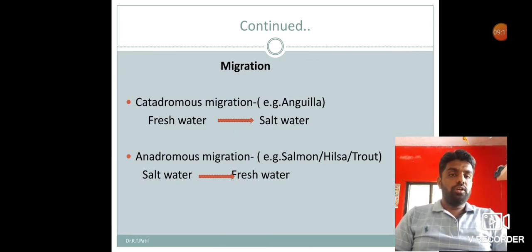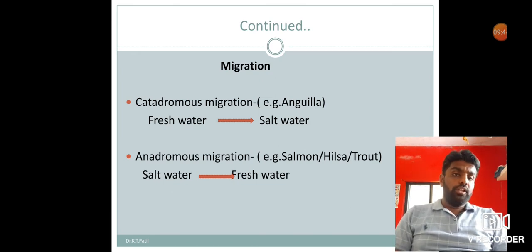So in fishes, two migrations are very popular: catadromous migration and anadromous migration. See this PPT. In this slide, catadromous migration. The best example is the eel fish showing catadromous migration. In this case, the fish migrates from fresh water to salt water for the purpose of spawning.